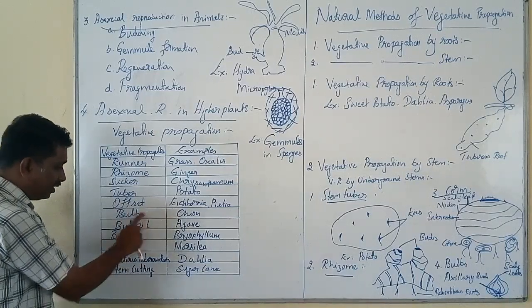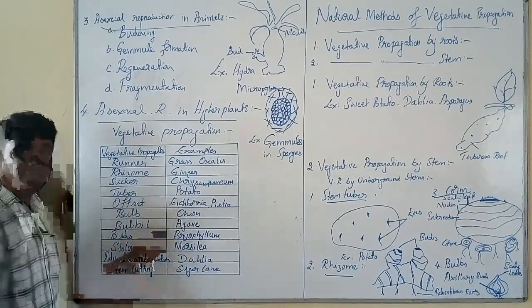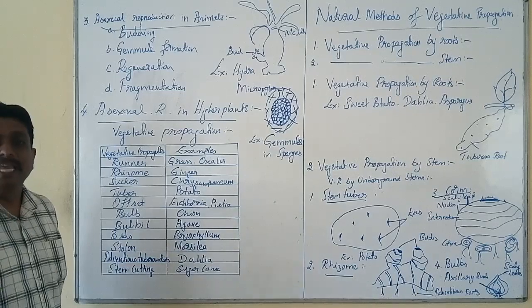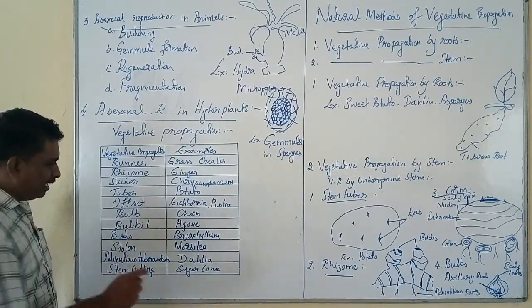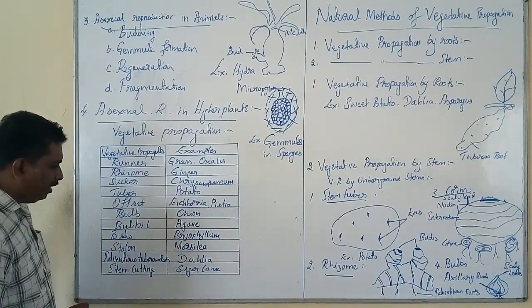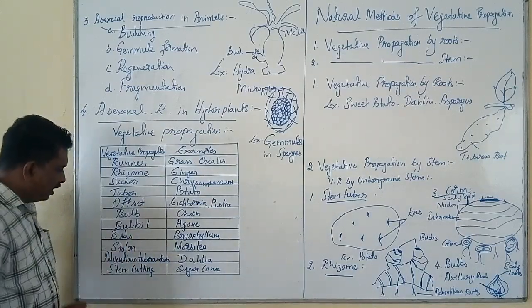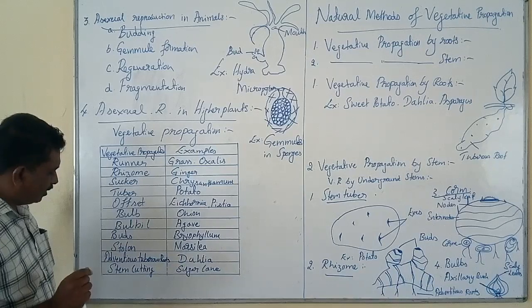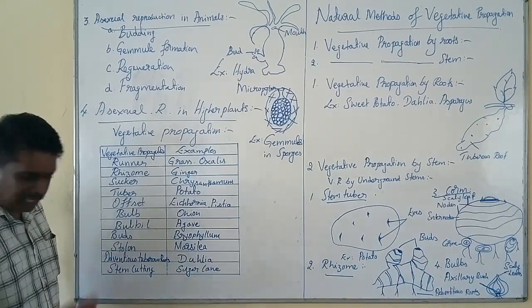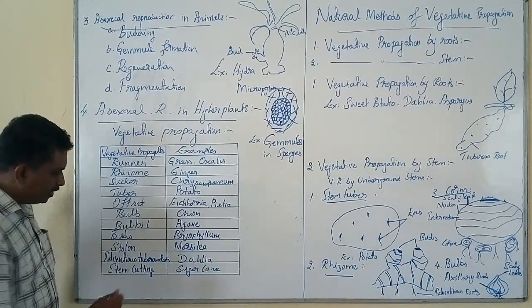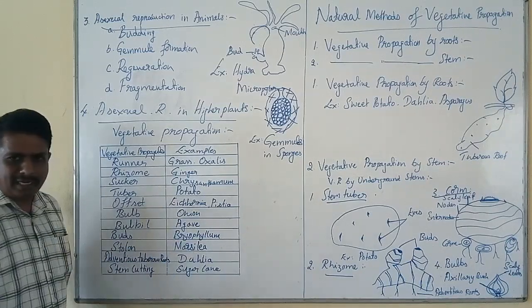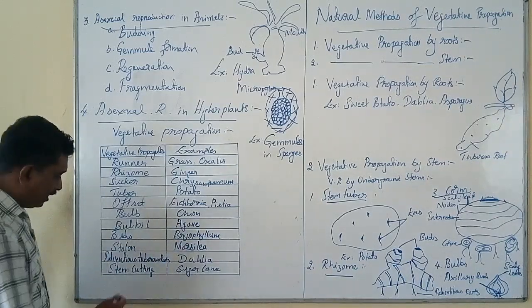In onion, it is the bud. In agave, which is called kattale in Kannada, it is the bulbil. In Bryophyllum, leafy buds normally take part in propagation. Marsilea is a type of aquatic pteridophyte.